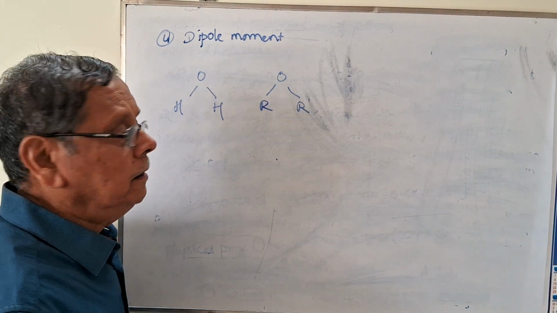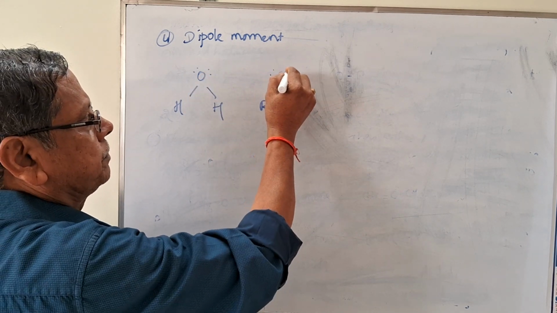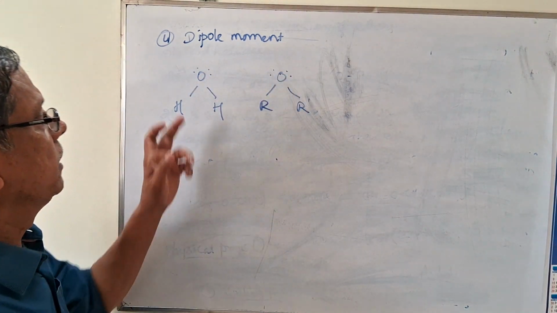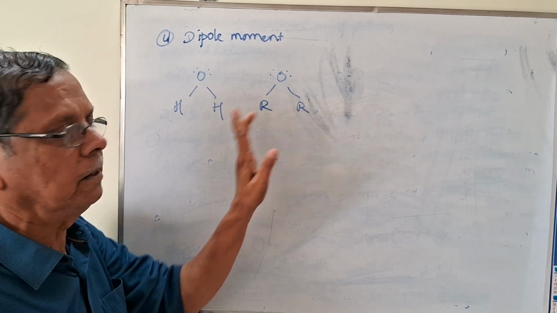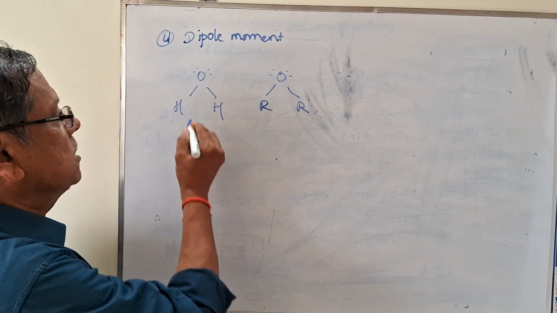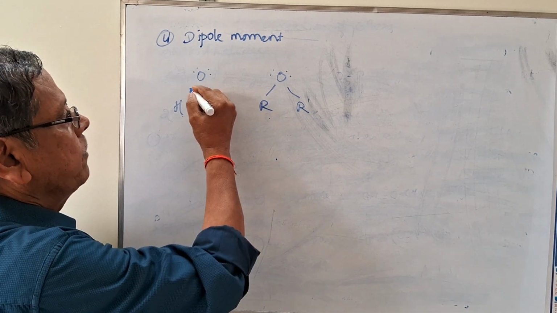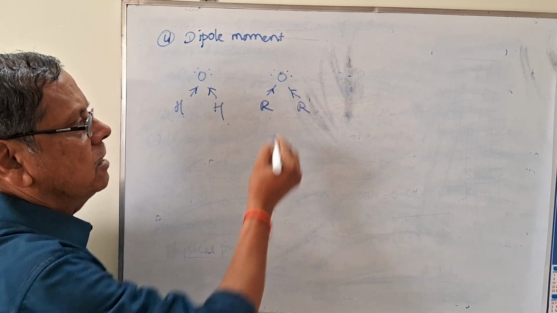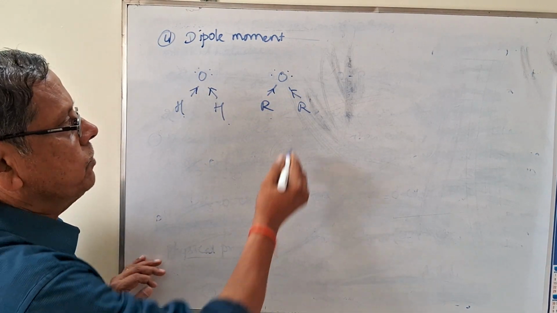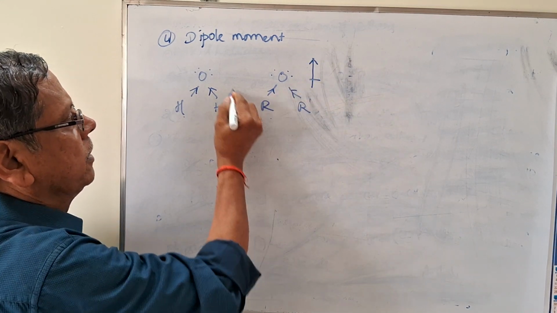Both of them contain 2 lone pairs. Since the hydrogen atom is positive and the alkyl group is a positive inductive group, they push the electrons towards this oxygen atom. This is called the positive inductive effect. That's why the dipole moment is acting in this direction in both cases.